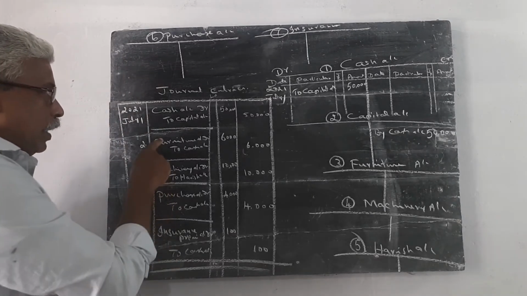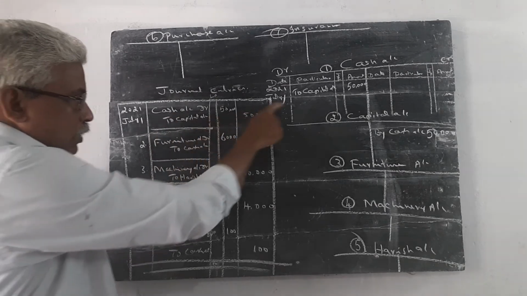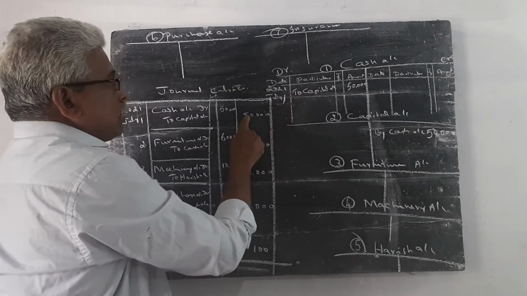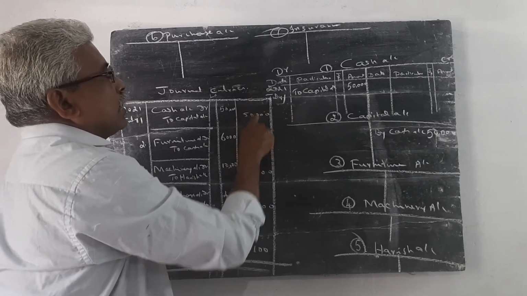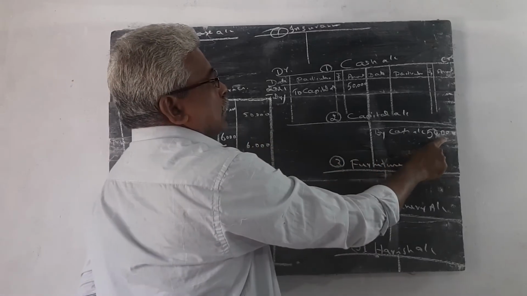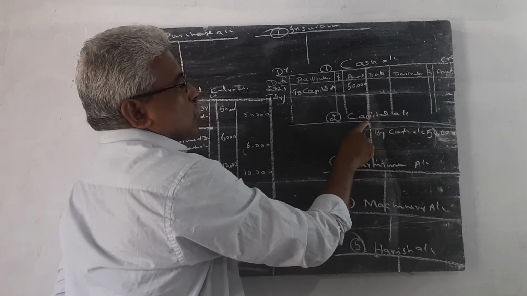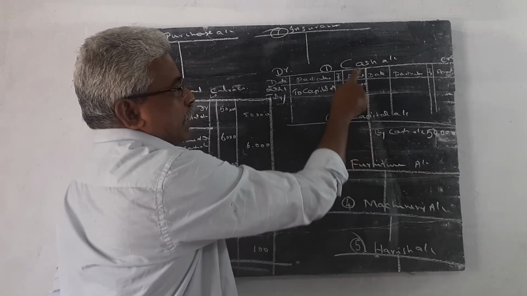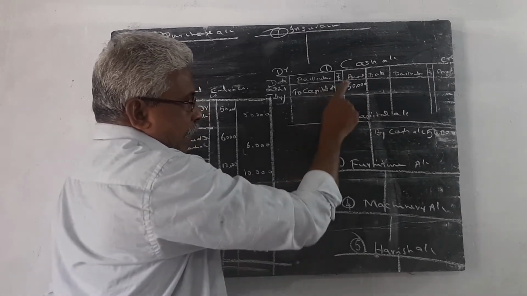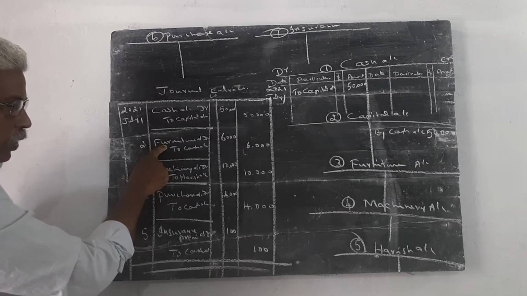Once again, I explain. Cash account debtor to capital account. In the cash account debit side, this 50,000 is entered "To capital account." The same 50,000 is given in the credit column, on the credit side, but here you write "By cash." In the capital account, we never use the word capital; instead of capital, we write cash. In the cash account, we never use the word cash; instead of cash, we write capital. That is the only basic principle. Then furniture account debtor to cash account.